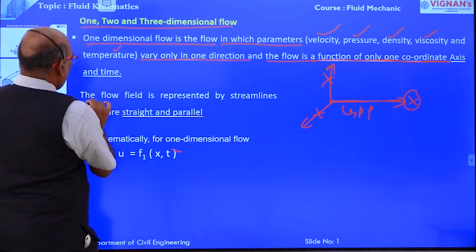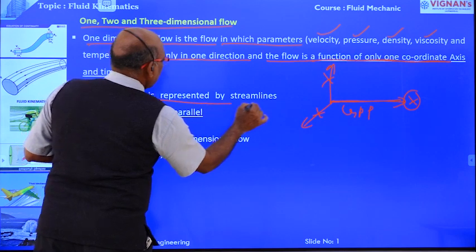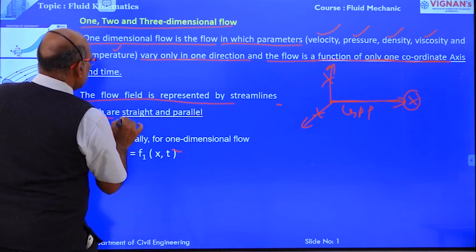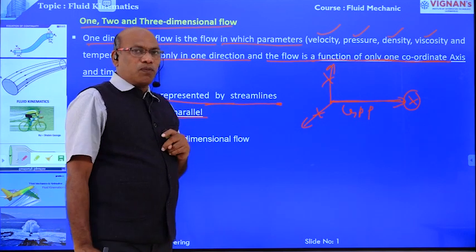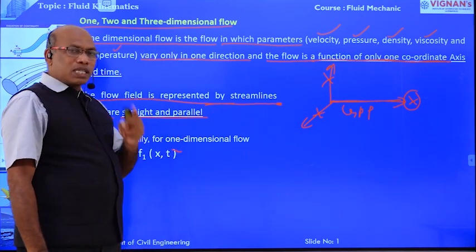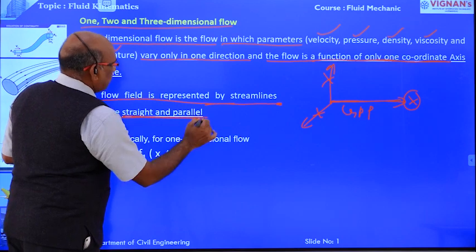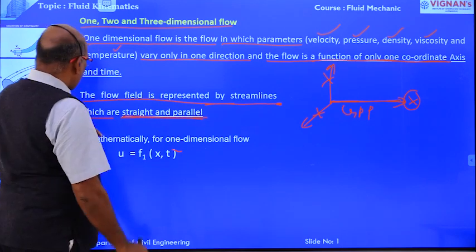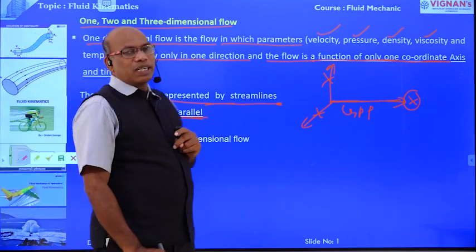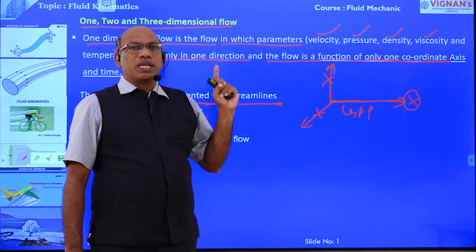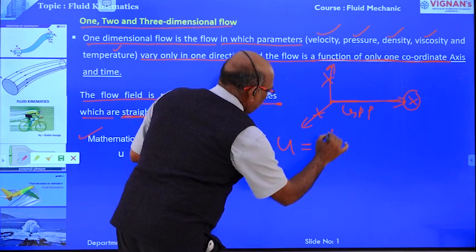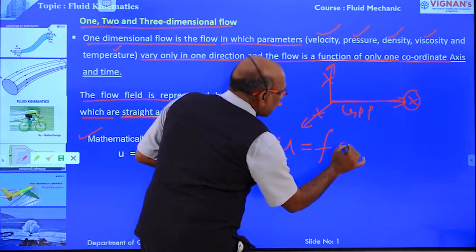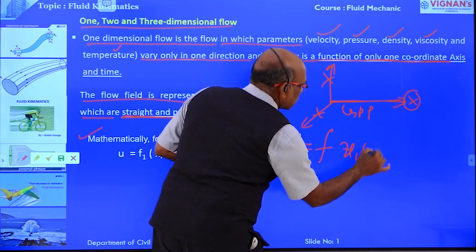The flow field is represented by a stream which is straight and parallel. So in case of one dimensional flow, the flow is represented by a stream that is straight and parallel, right? And mathematically this one dimensional flow is expressed as velocity being a function of only one direction with respect to time.